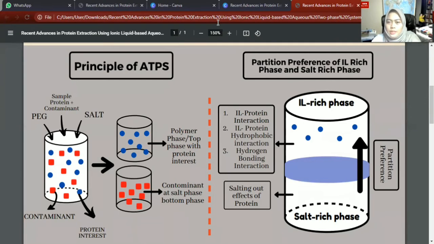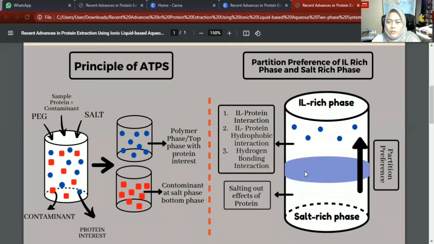the protein. So this is how the partition preference of the IL-rich phase and salt-rich phase works, where several factors drive the partition of the protein of interest in IL-ATPS, including the salting-out effect, IL-protein interaction, IL-protein hydrophobic interaction, and also hydrogen bonding interaction.